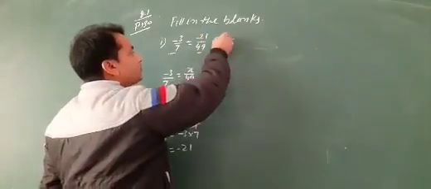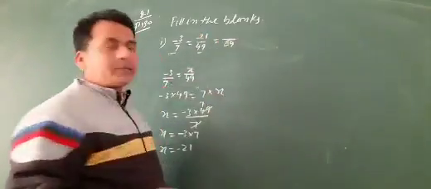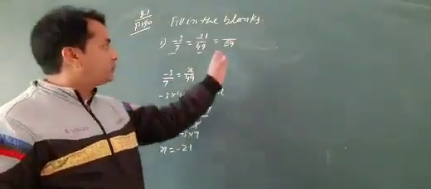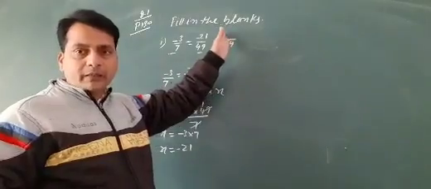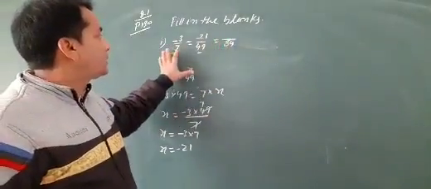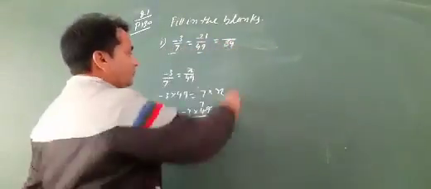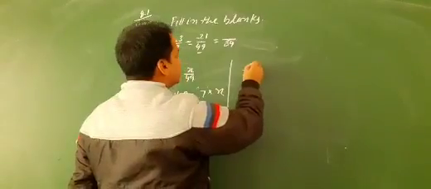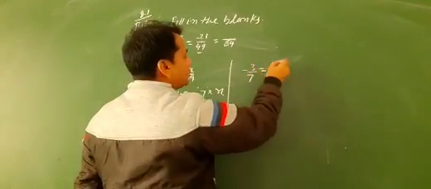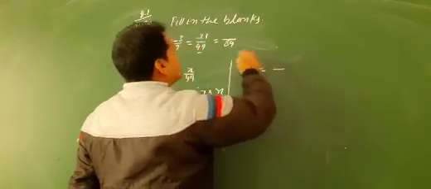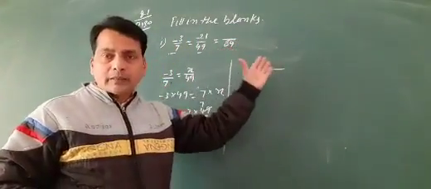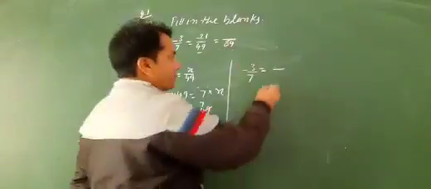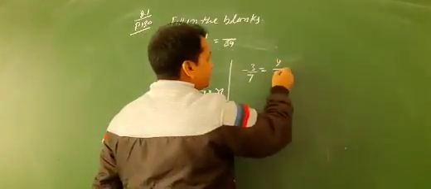Now here is the denominator. In the place of the denominator 84 is given, and what is the value in the place of the numerator? So comparison between minus 3 by 7 and blank by 84. Then minus 3 by 7 equal to, suppose that the numerator is y, then y by 84.